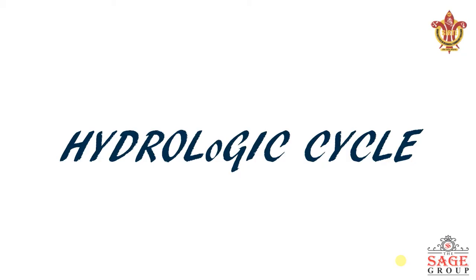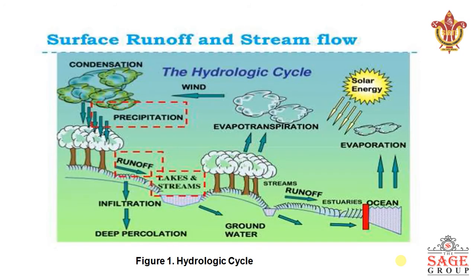So what do you mean by the hydrological cycle? Hydro means water. Hydrological cycle means the movement of water on the earth's atmosphere and the earth's surface. So the phenomenon is the hydrological cycle. We have various complex processes which go on and contribute to make it a hydrological cycle. These are the condensation process, the precipitation process, the wind, the evapotranspiration, evaporation, streams, runoff, infiltration, deep percolation, groundwater.